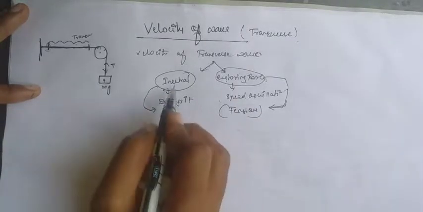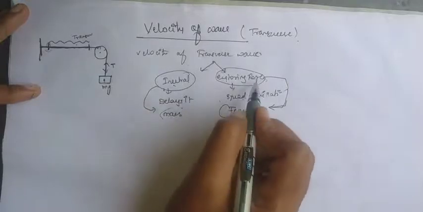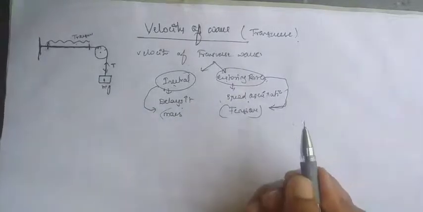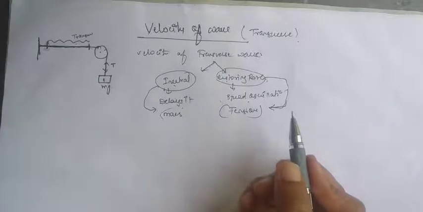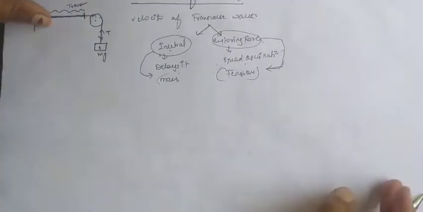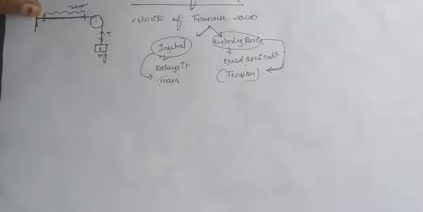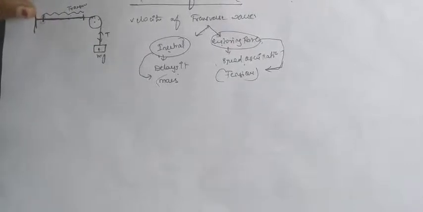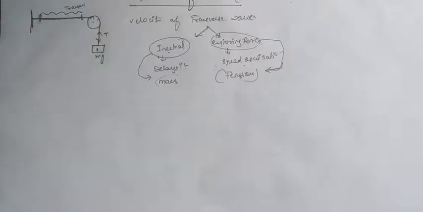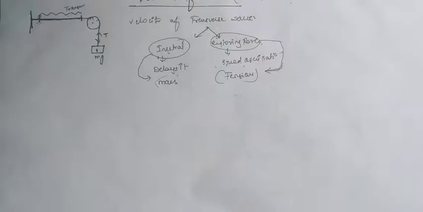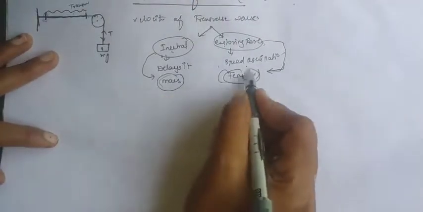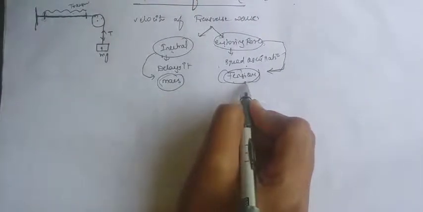So inertia delays the wave and restoring force speeds it up. Now consider a loose string: that will have low velocity. If it is a tight string, the vibration will be very fast, so the velocity of the wave will be very fast. That means mass and tension decide the velocity of the wave.